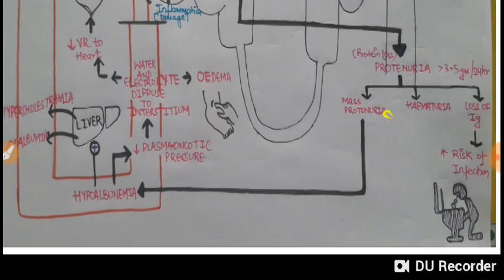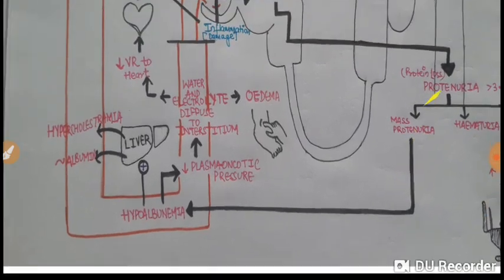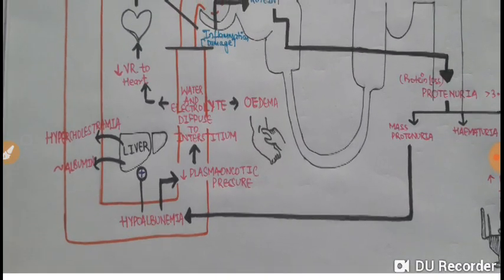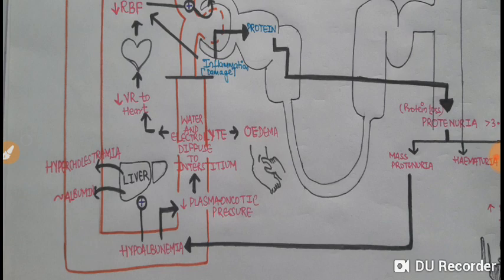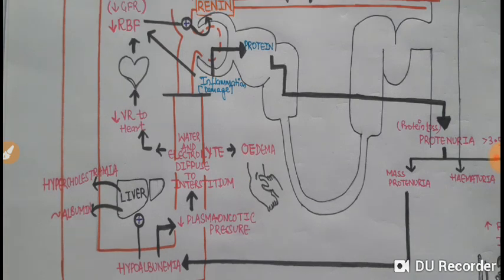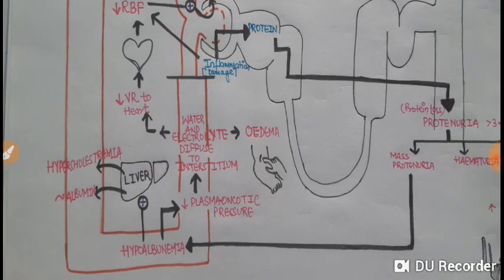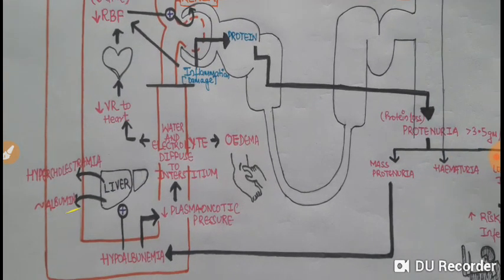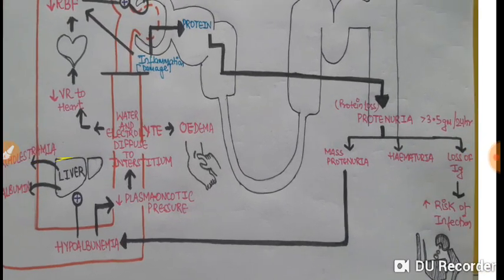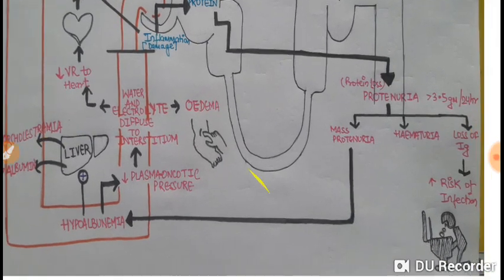Now because of this massive proteinuria, there will be hypoalbuminemia. Here you can see hypoalbuminemia in the vessels, because of which our body tells the liver to produce more albumin to compensate this loss, and as a result the liver started producing albumin and also cholesterol, leading to hypercholesterolemia.